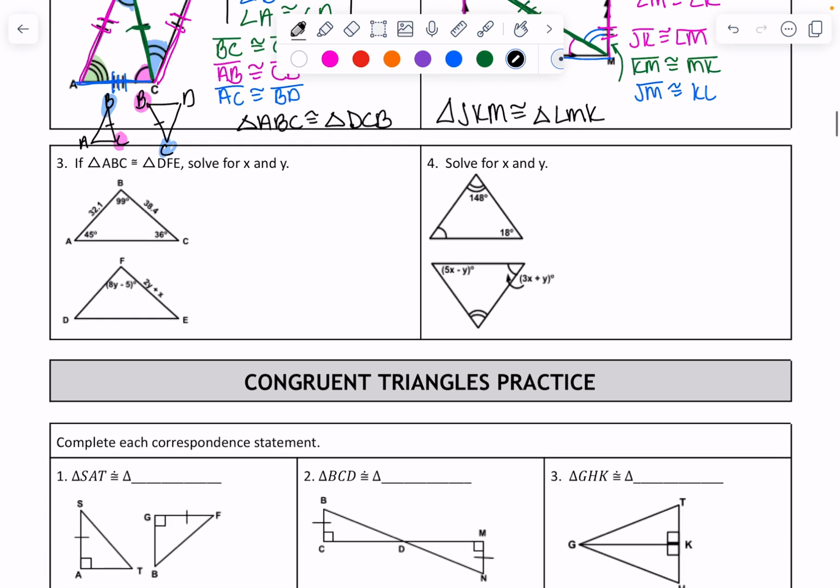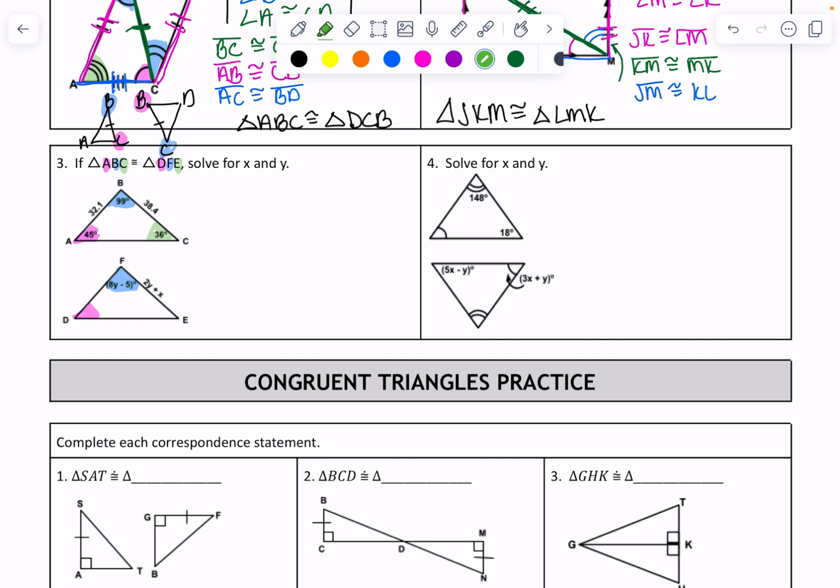On this one, it's super easy because it tells you what is congruent to what. So A is congruent to D because they are the very first letters. So that means that if A is 45, D is also 45. And then B is congruent to F. So B here is congruent to F here. Those would be the same. We would set them equal to solve. And then lastly, angle C is congruent to angle E.